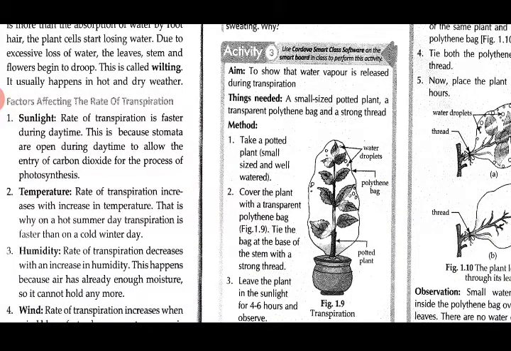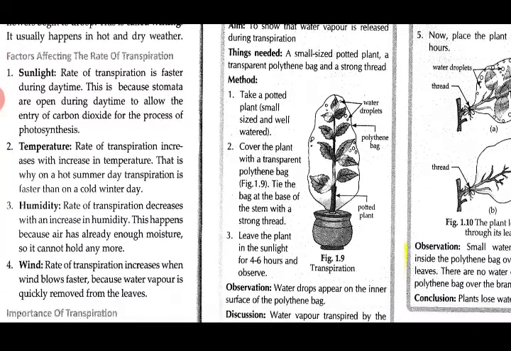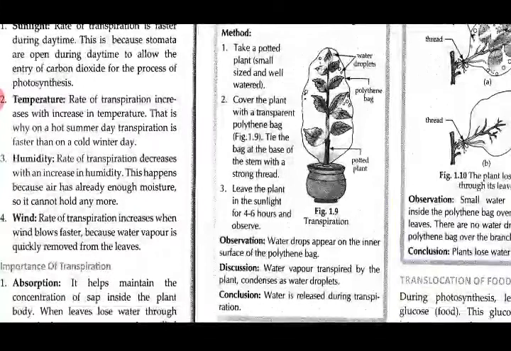Then we have an activity to show that water vapor is released during transpiration. For this we take a small potted plant, a transparent polythene bag and a strong thread. We take a potted plant, not very big or small, which has been watered well.